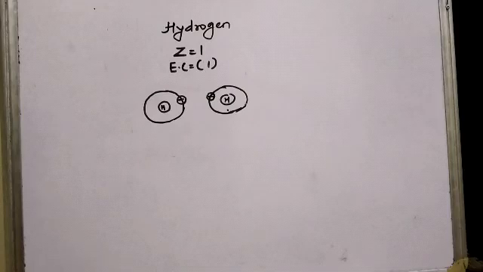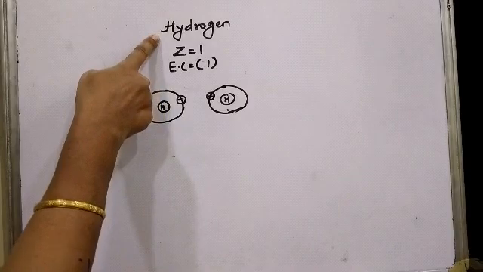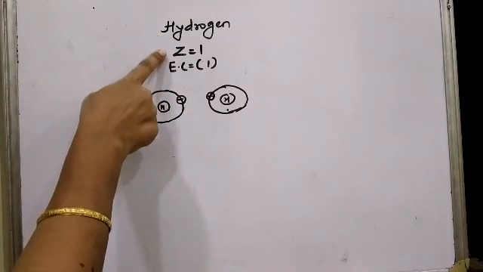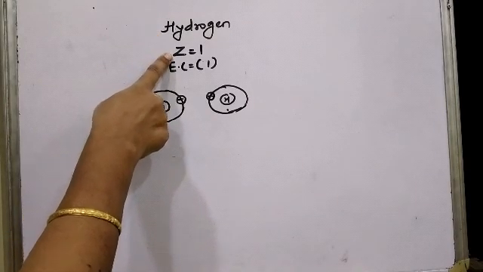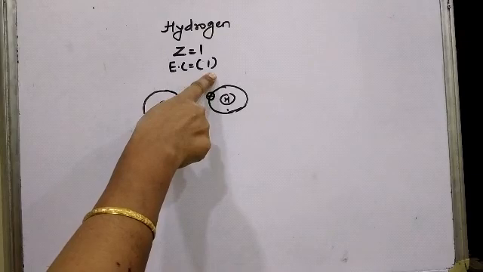So before we begin with the compounds of carbon, let us look at some of the simple molecules that are formed by sharing of electrons between two combining atoms. So we are going to take the example of hydrogen first. Hydrogen is the very first element in the periodic table. We know that the atomic number of hydrogen is 1, therefore the electronic configuration of hydrogen will be 1.